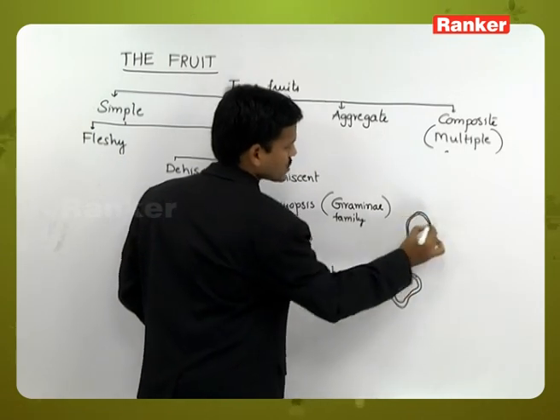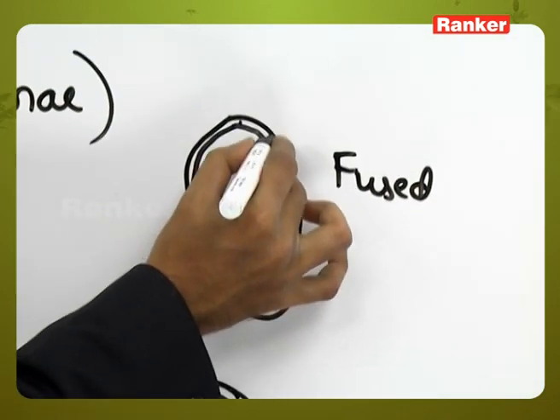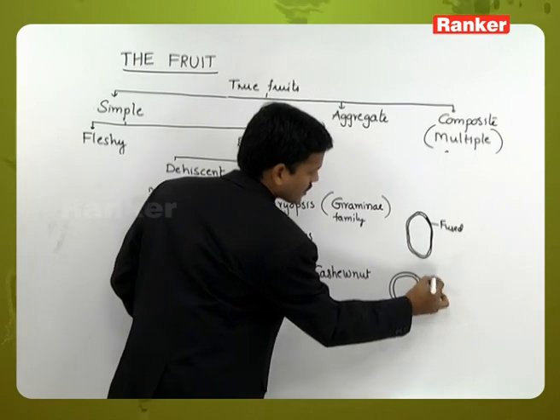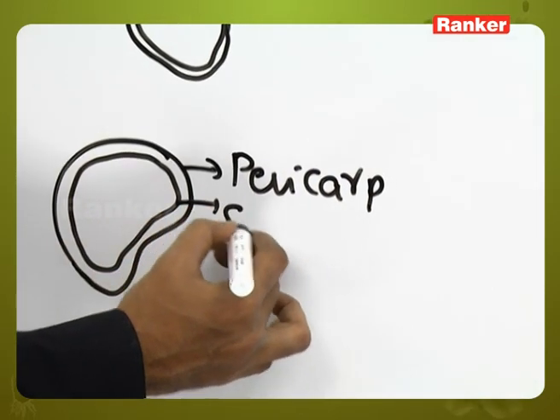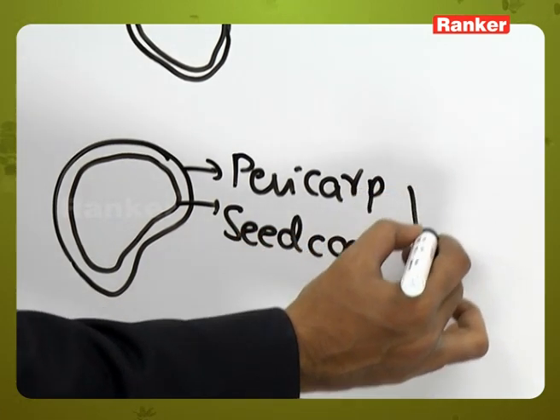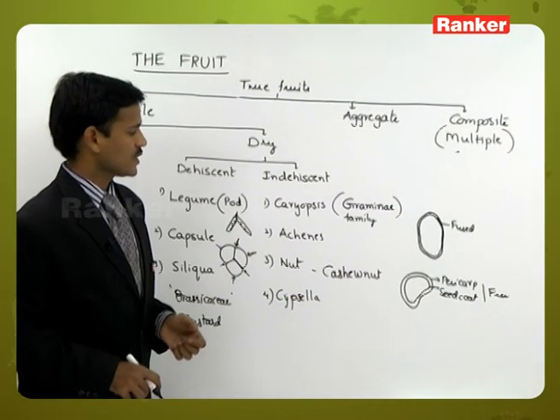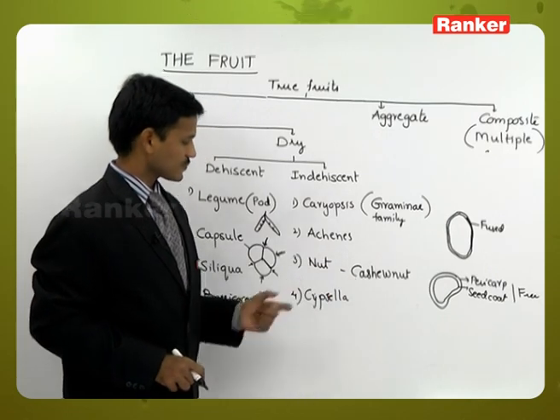Here both are fused, but here the pericarp and the seed coat are free. Free means they are not fused. So it is observed in the cashew plant or cashew nut.